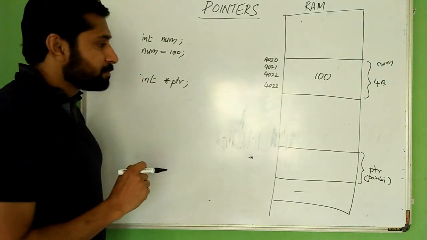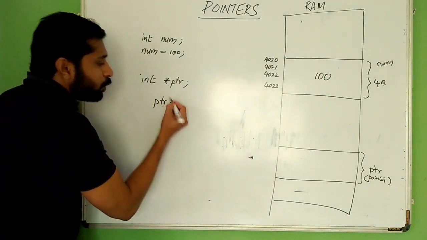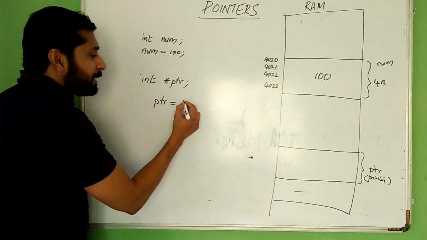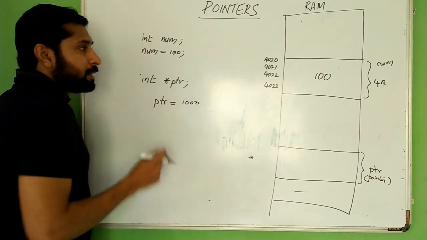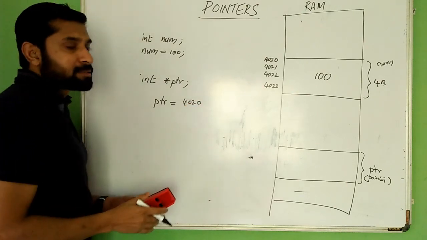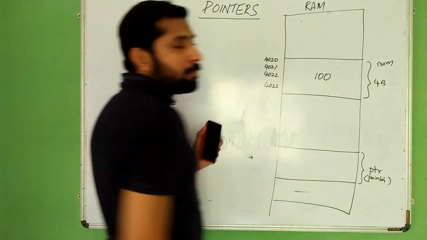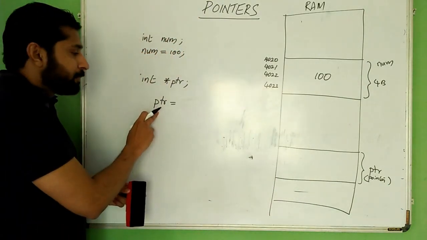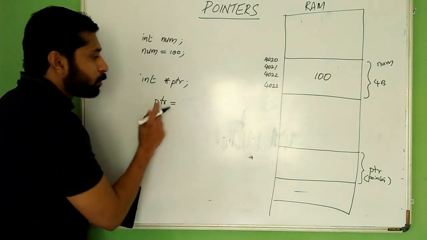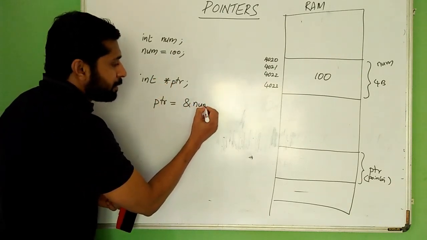So we can write ptr equal to... we cannot write ptr equal to 1000. We cannot write ptr equal to 4020 like this. If you want to store the address of num into ptr, we have to write ptr equal to ampersand num.